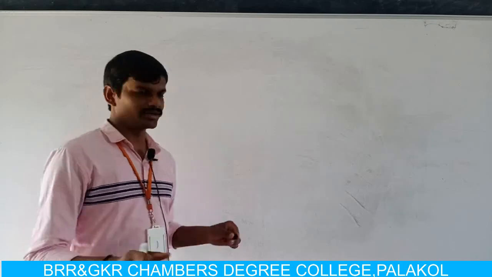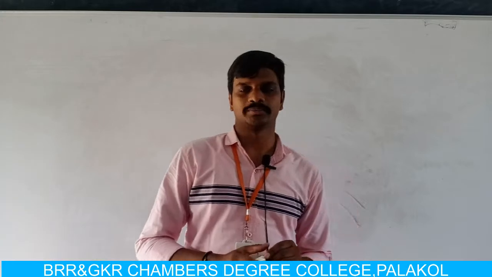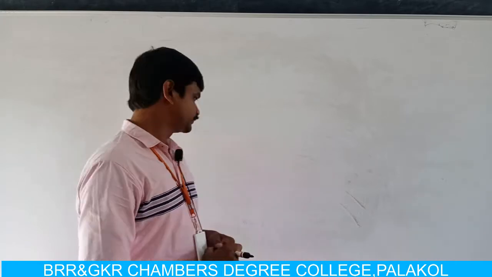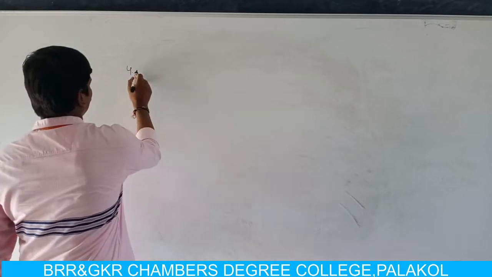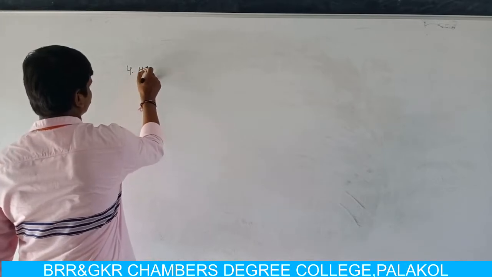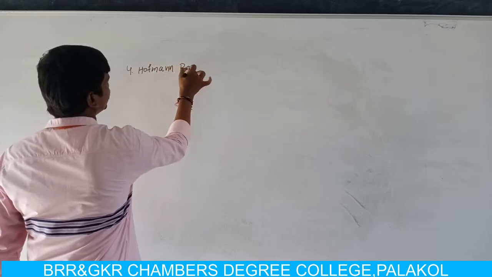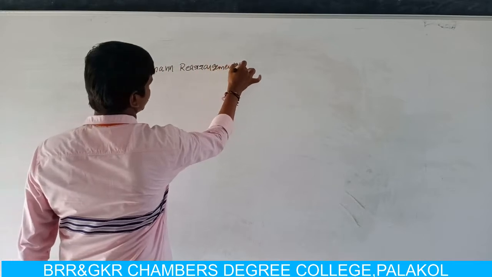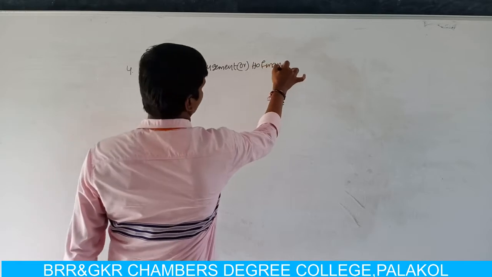The continuation of last session. In the last session, we discussed preparation methods of aliphatic amines and aromatic amines. Now, the fourth method for preparation of aliphatic or aromatic amines is the Hofmann rearrangement reaction, or Hofmann bromamide reaction.